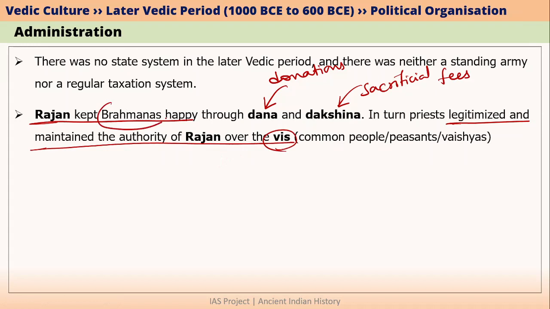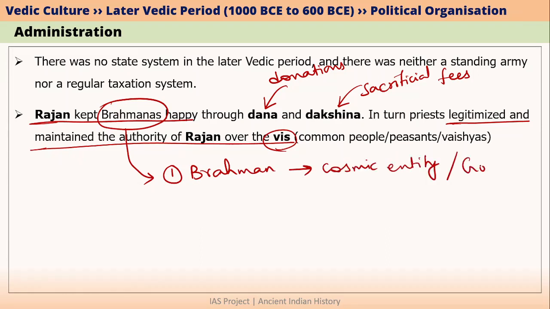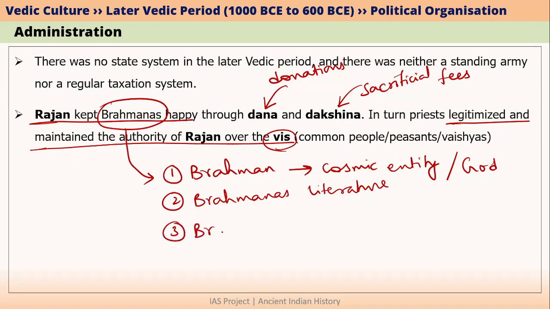Let's also talk about the word Brahmanas here. You will hear Brahman or Brahmanas mainly from 3 points of view. The first point of view is Brahman. Brahman, as I told you, is a cosmic entity which in simple terms means God. The another one is Brahmanas literature. Brahmana literature is basically the part of Vedic literature. And the third point of view is Brahmanas also means Brahmins. Brahmins is basically a Varna in the Chaturvarna system.